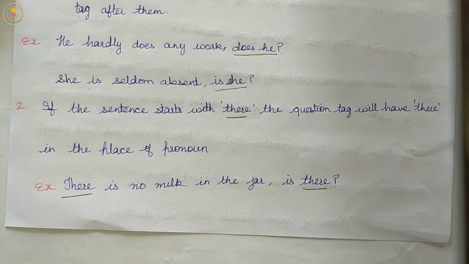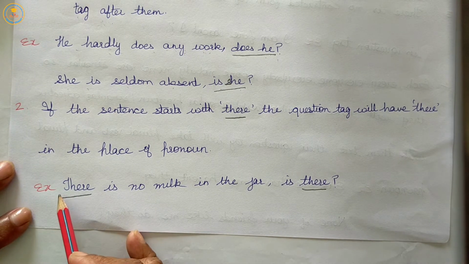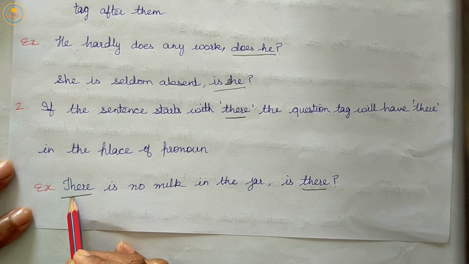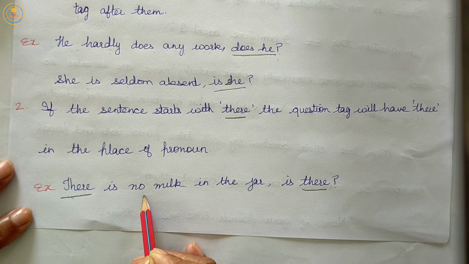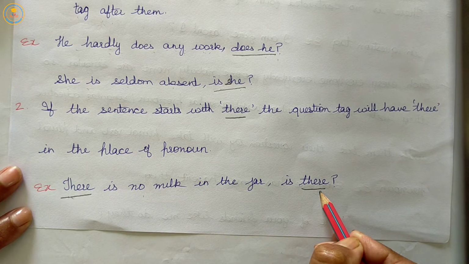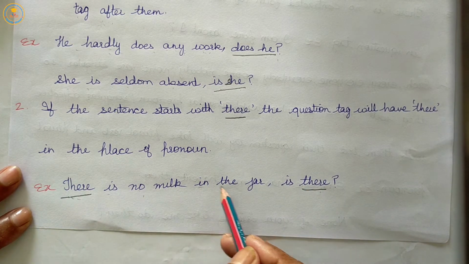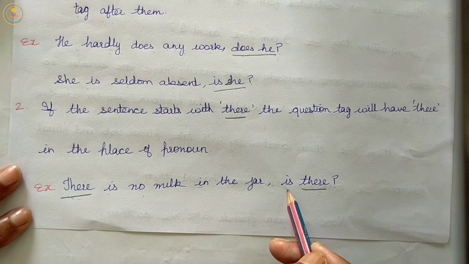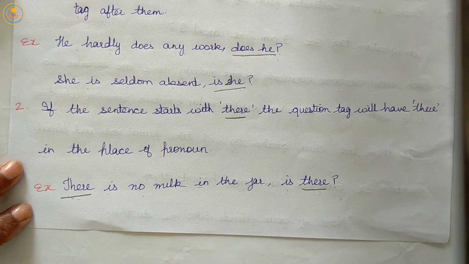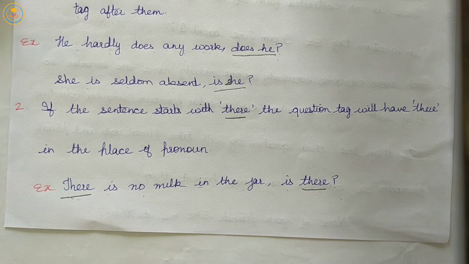But if the sentence is having there, means there is there in the sentence, then the question tag will have there in place of pronoun. There is no milk in the jar. Is there? So, if the sentence starts with there, the question tag will have there in place of pronoun.